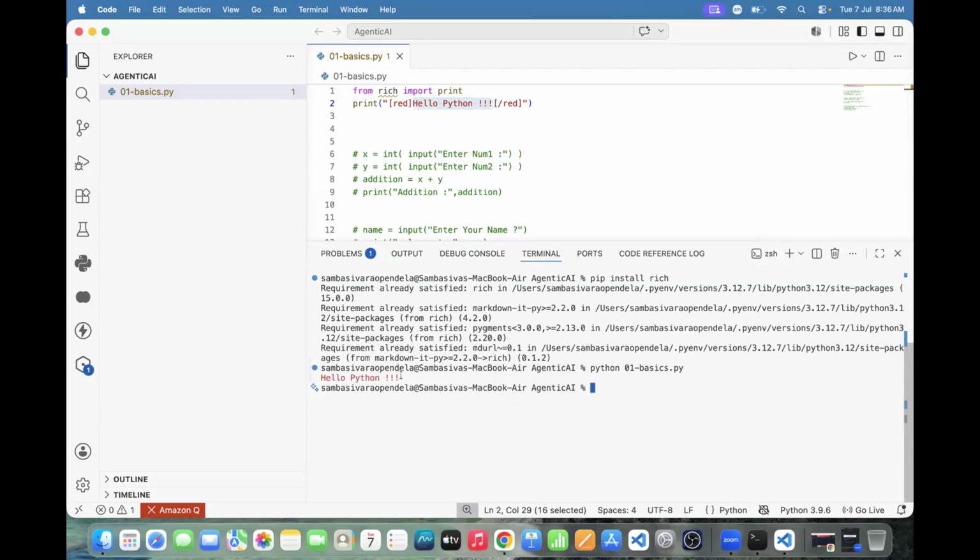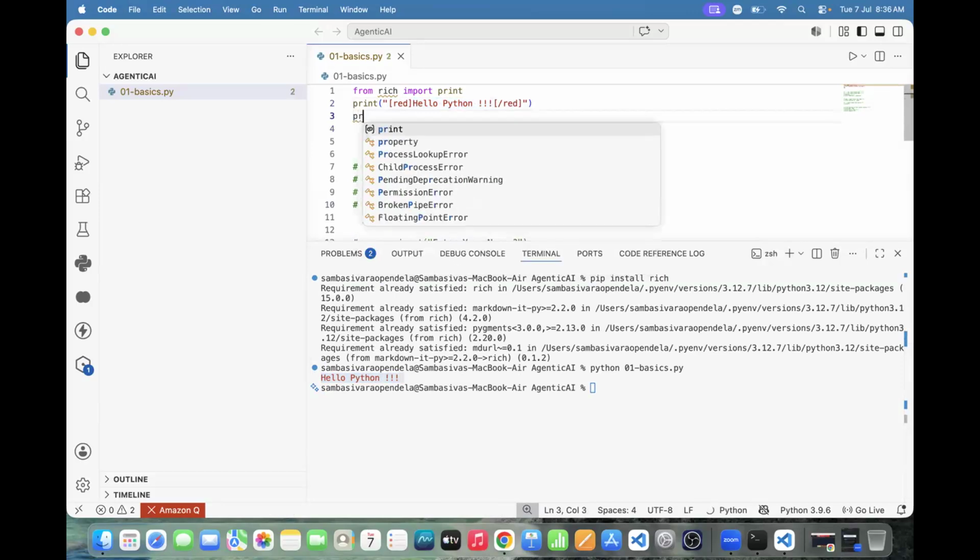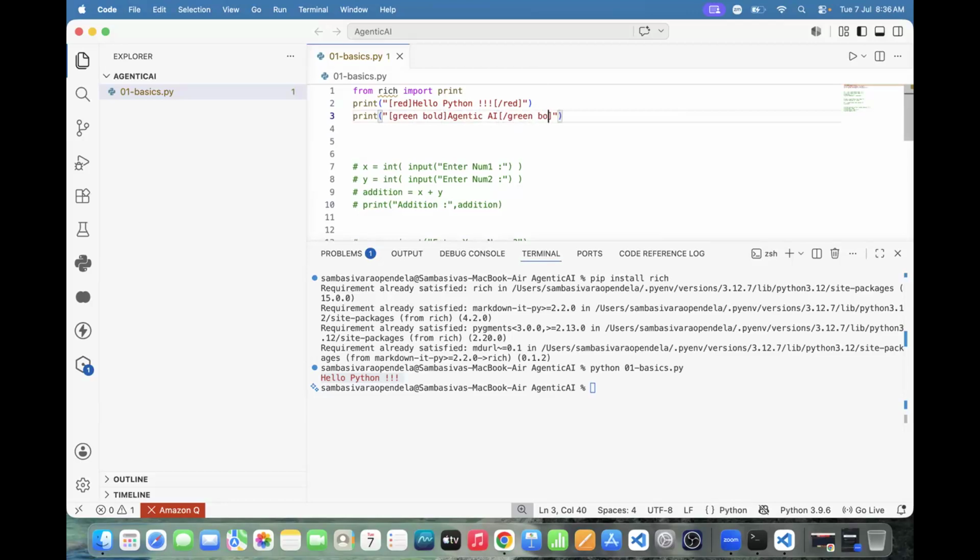What is the color we are able to see? Red color. And one more thing: now green color, and next, bold. Here I need to place Agentic AI. We need to close it. How do we need to close it? We need to close the green color, and next the bold.